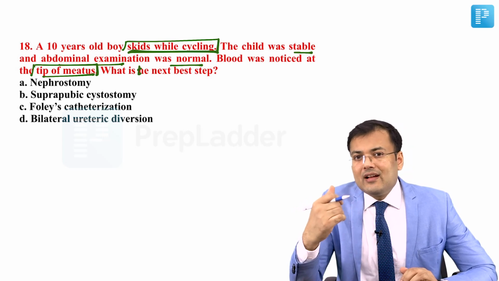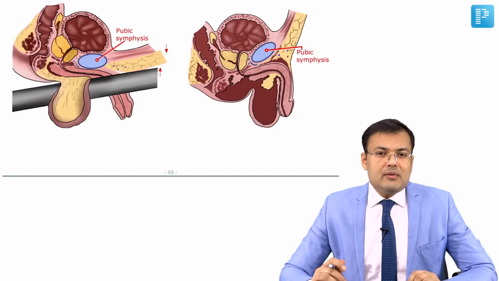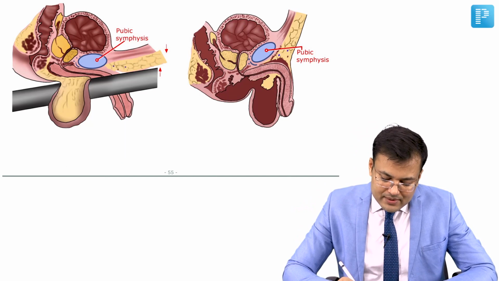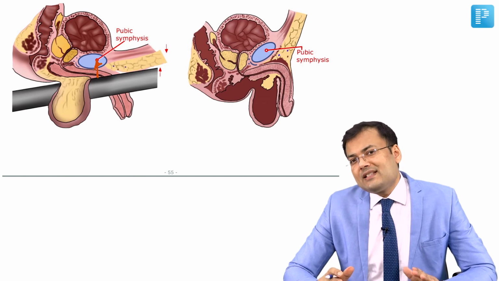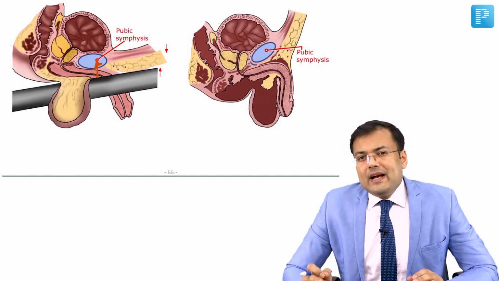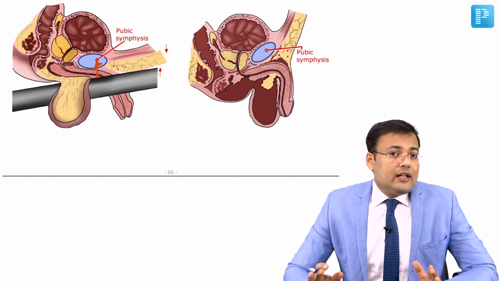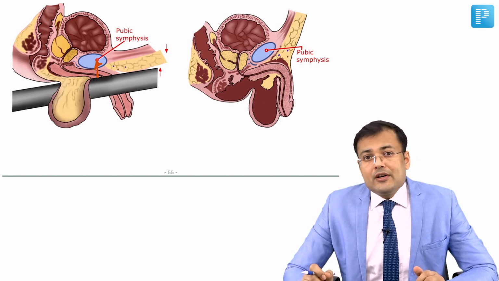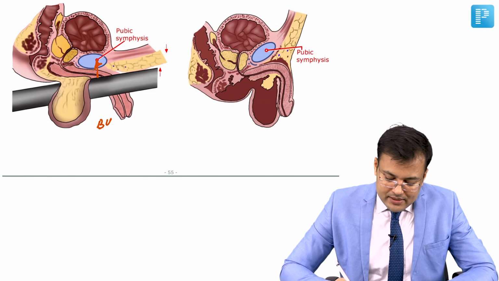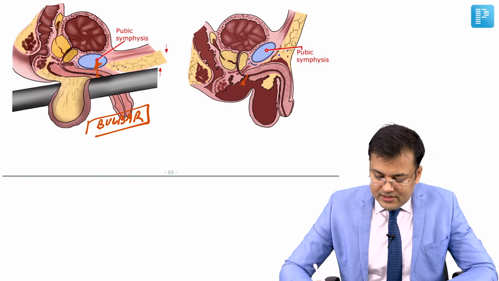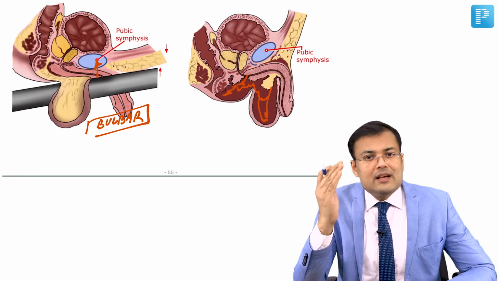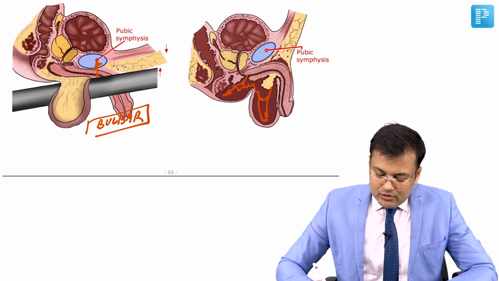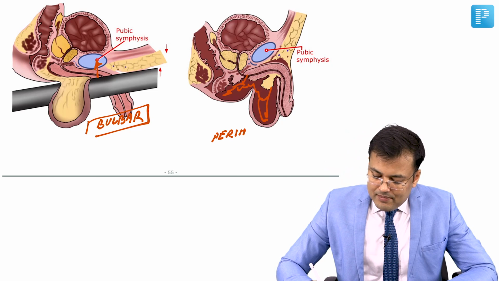So what is the diagnosis? There is skidding, and because of that there is injury. The bulbar urethra is crushed against the pubic symphysis. So there is anterior urethral injury, and the most commonly injured part of urethra is the bulbar. After this injury, there is collection of blood involving bilateral scrotum, shaft of penis, and perineum, so there is perineal hematoma.